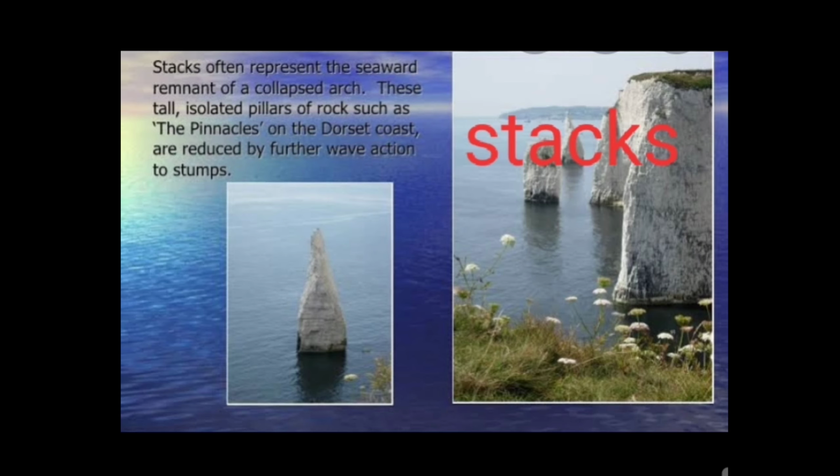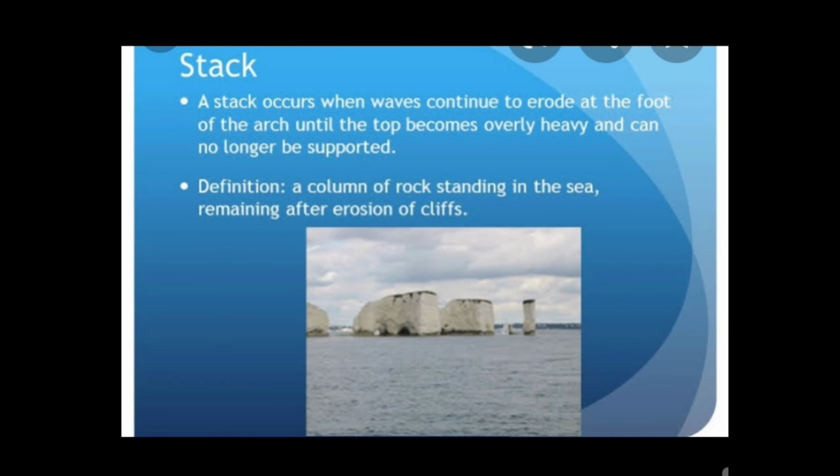Stacks. A stack is a geological landform consisting of a steep and often vertical column of rock in the sea near a coast. Stacks occur when waves continue to erode at the foot of the arch until the top becomes overly heavy and can no longer be supported. Definition: a column of rock standing in the sea remaining after erosion of cliffs.